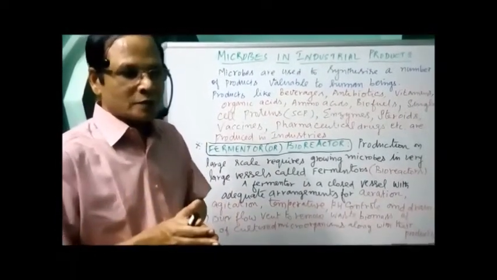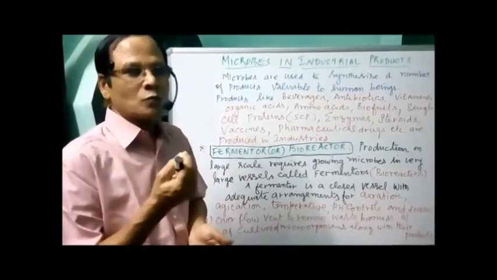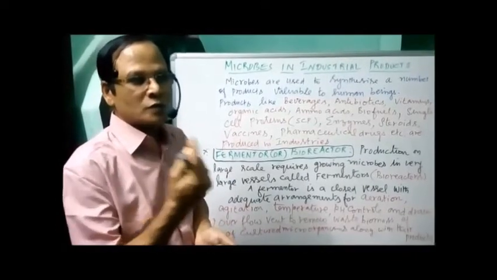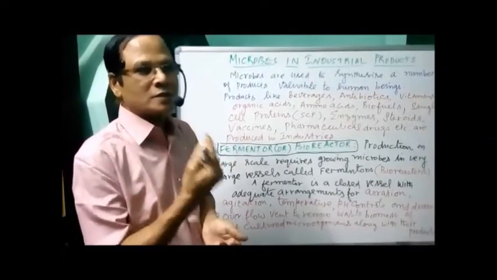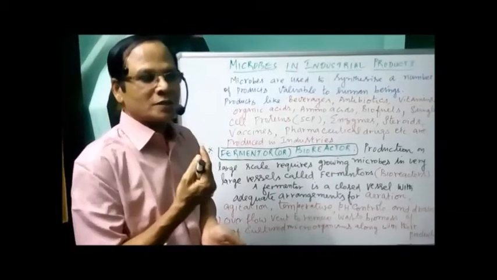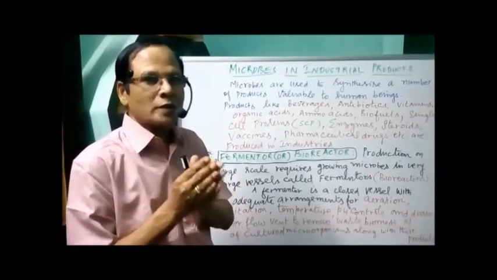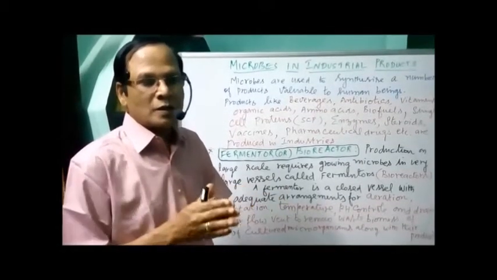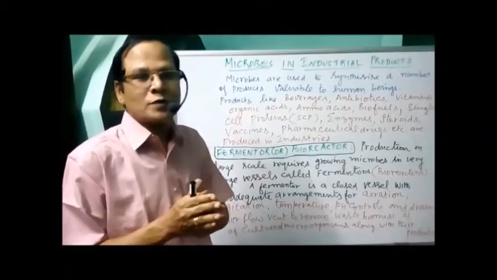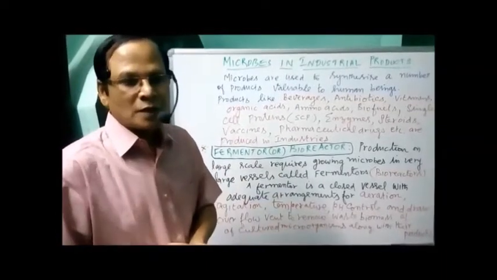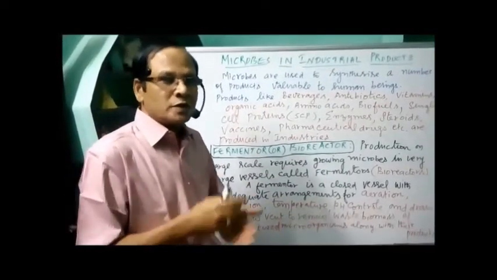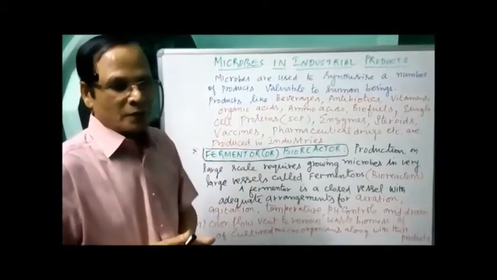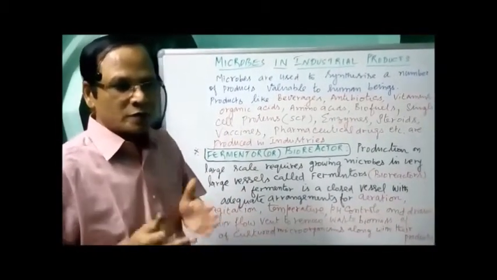So it's a simple vessel, just imagine it's like a washing machine. There is a rotator, what's called the agitator, rotating constantly, agitating the materials. Oxygen is being provided through aeration. We need a constant pH, normal alkaline pH, and the right temperature for the formation of the various bioproducts, otherwise they will be denatured. So all these things are there in the fermenter vessel. I will give a picture in the video, you can see that.